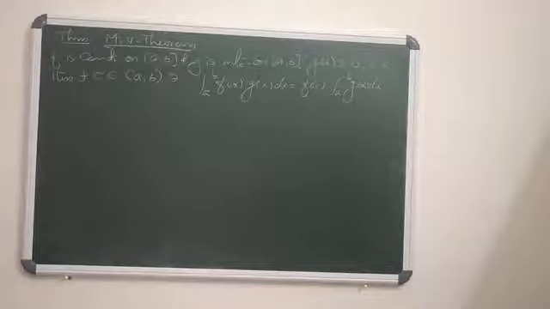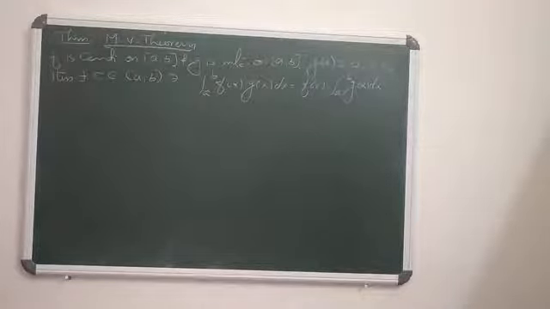We already know another theorem, Lagrange's mean value theorem. That theorem states if f is continuous on the closed interval [a,b] and differentiable on the open interval (a,b), then there exists a point c in (a,b) such that f'(c) equals (f(b) minus f(a)) divided by (b minus a). That is the slope of the tangent at a point, which is the same as the slope of the chord joining the end points.